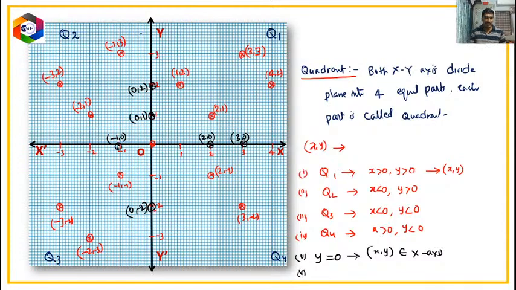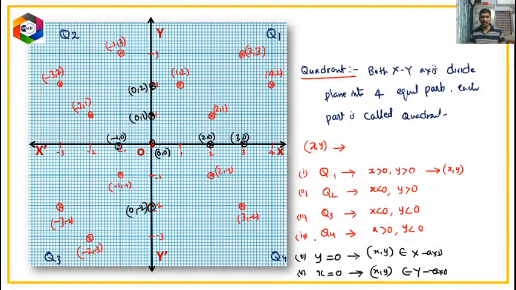So that means that for every point on the y axis, the x value is 0. That means x equal to 0 is the common property for every point. All such points x comma y belong to the y axis. Is it clear, children? Whereas if you take the origin, this is the initial point. Here x is 0 and y is also 0. So if x is 0 and y is 0, then that is the origin.